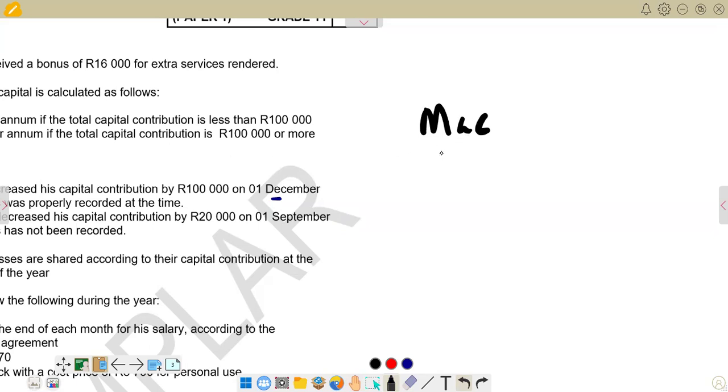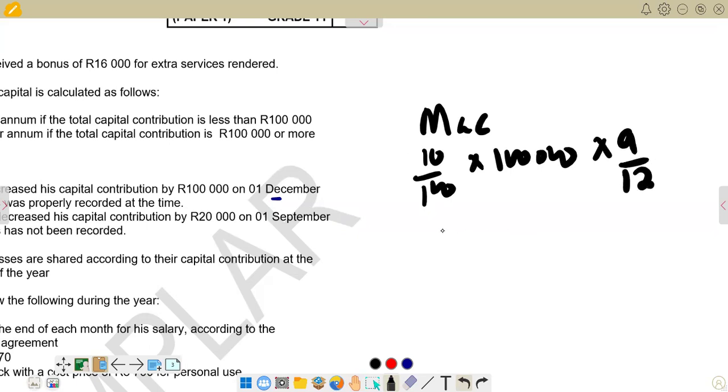Remember, we're saying it's 10%, so we are saying 10 over 100 is a percent, and then we multiply by the 100,000 that we had at the beginning of the year. And then when we multiply like this, we get an annual figure of 12 months. But we want to make a proportion of 9 months that we had at 100,000, so we multiply by 9 over 12. And obviously, the answer that we are going to get there, let's calculate, you are going to get 7,500. So this is 7,500 for the first 9 months.